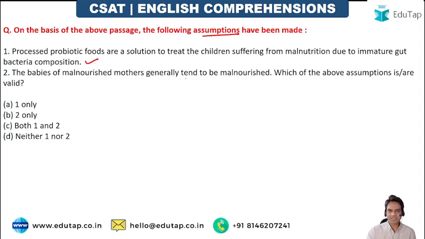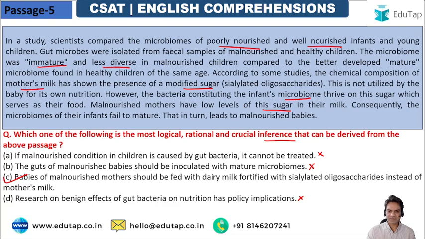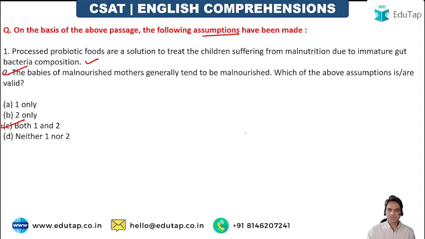The babies of malnourished mothers generally tend to be malnourished. सही बात है. Which of the following assumptions is valid? I think both the assumptions are valid here. So both assumptions can be clearly assumed that yes, this is also correct, और उन्होंने बोला भी वैसा, the babies of malnourished mothers generally tend to be malnourished, ये clearly बोला हुआ है देखो. So consequently the microbiomes of their infants fail to mature, this in turn leads to malnourished babies. So उसने mention भी किया. So both the assumptions are absolutely correct.